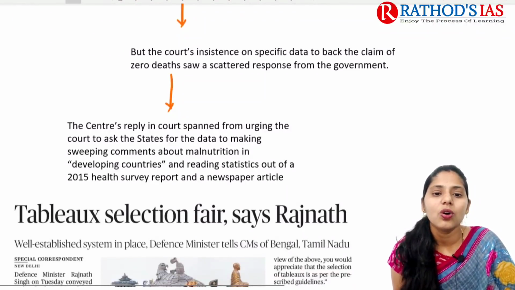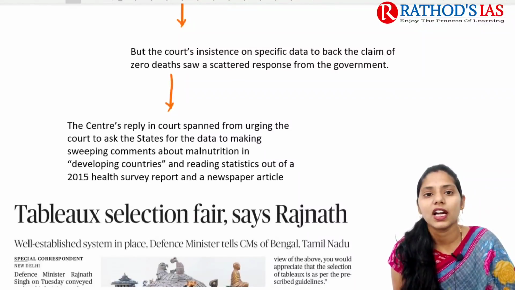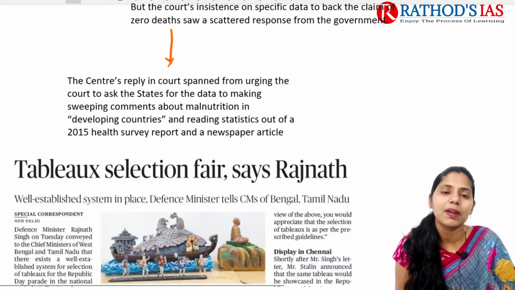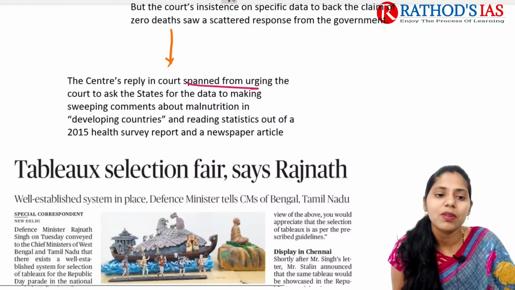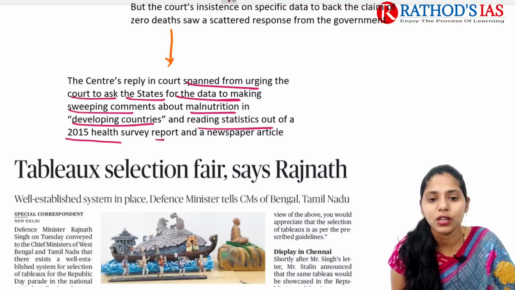But the court mainly focused on one important report and newspaper articles regarding starvation deaths. In this context, the Center replied that the petitioner was arguing for the court to ask the states for data, making sweeping comments about malnutrition in developing countries and reading statistics out of a 2015 health survey report and a newspaper article.